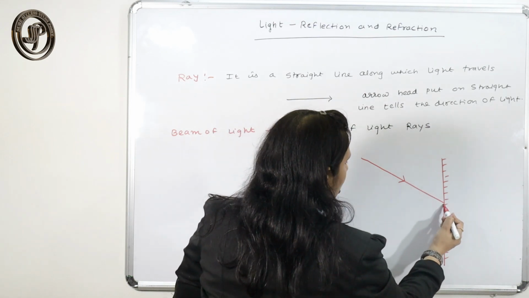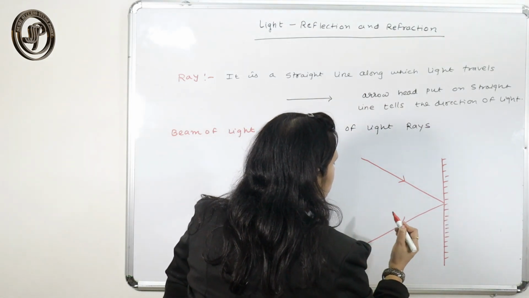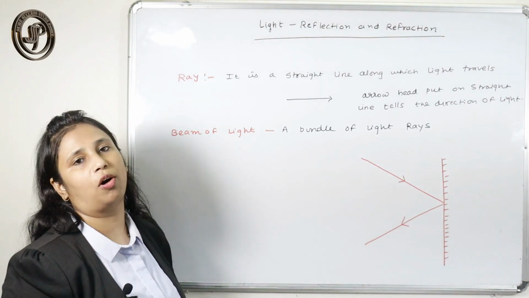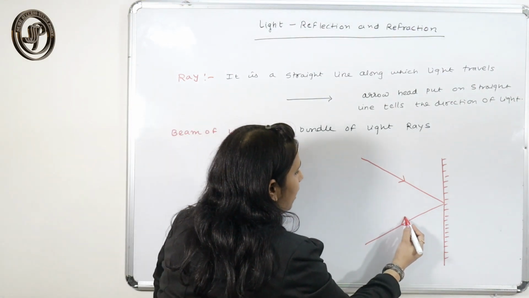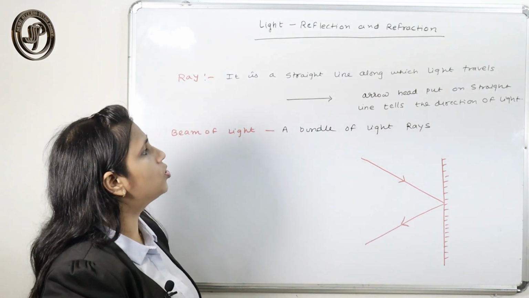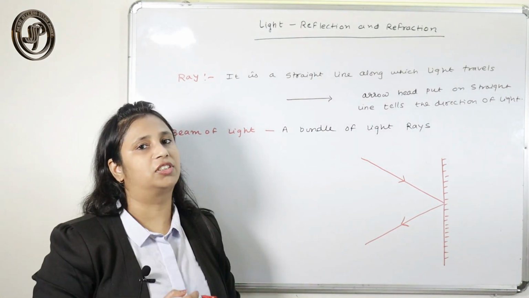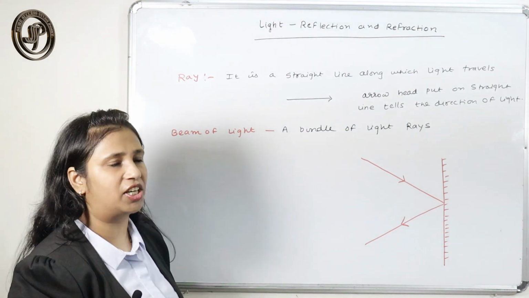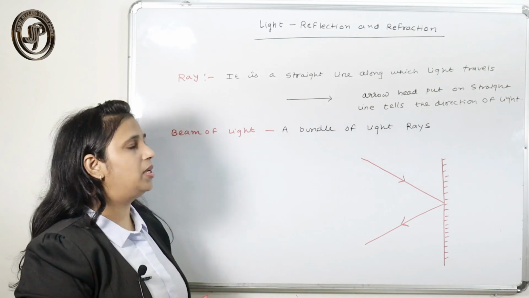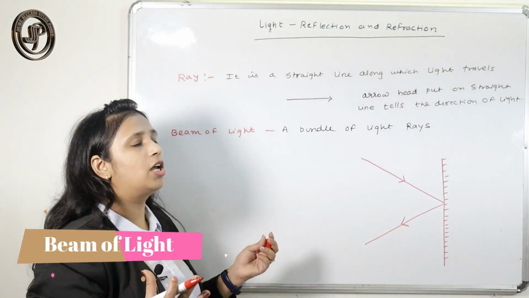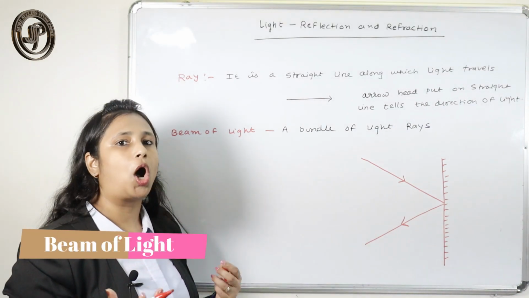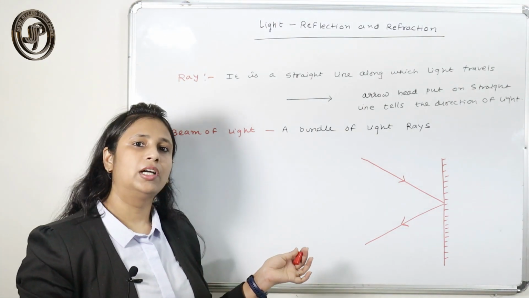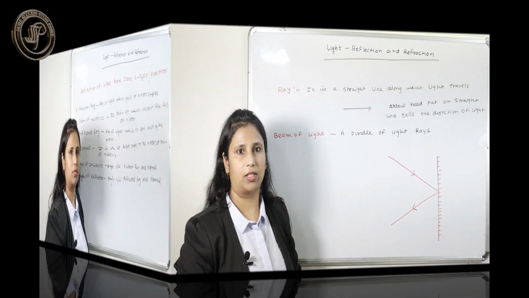If I draw this line, it shows that the light ray goes out of the mirror. So the arrow put on the straight line gives the direction in which the light travels. What is a beam of light? A bundle of rays of light is called a beam of light. So many light rays together are called a beam of light.